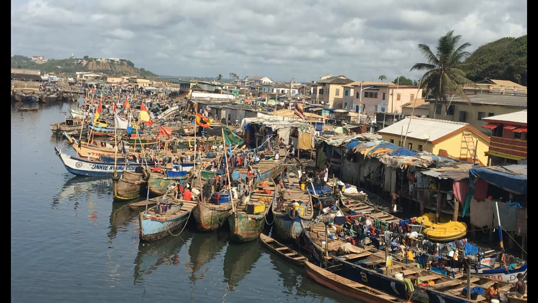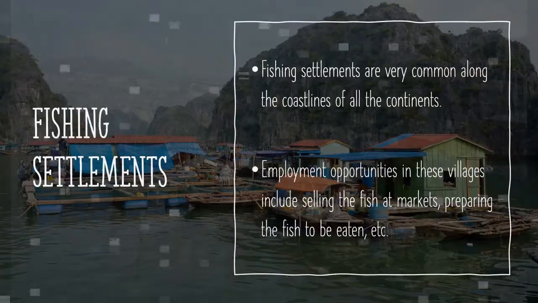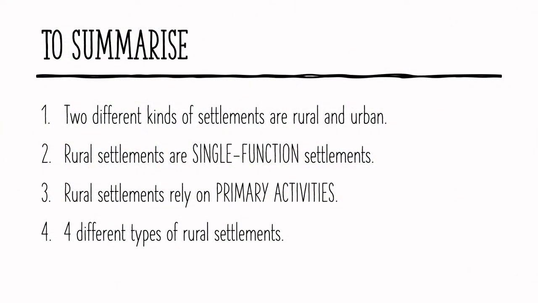Before we end off this video, let's quickly summarize what we have learned. There are two different types of settlements, rural and urban. Secondly, rural settlements are single-function settlements. Thirdly, people in rural settlements rely on primary activities. And finally, there are four different types of rural settlements: agriculture, fishing, mining, and forestry.